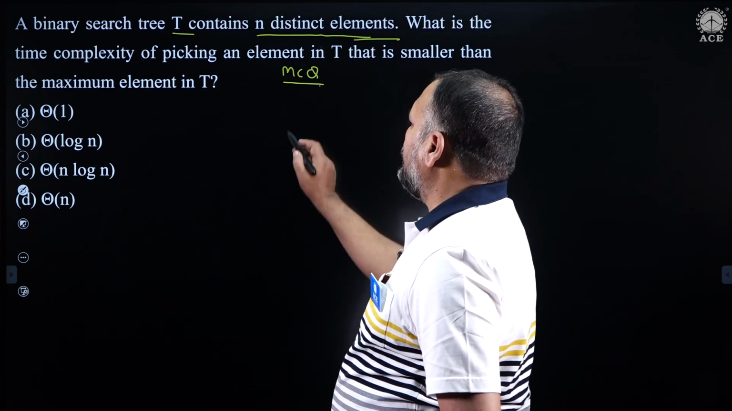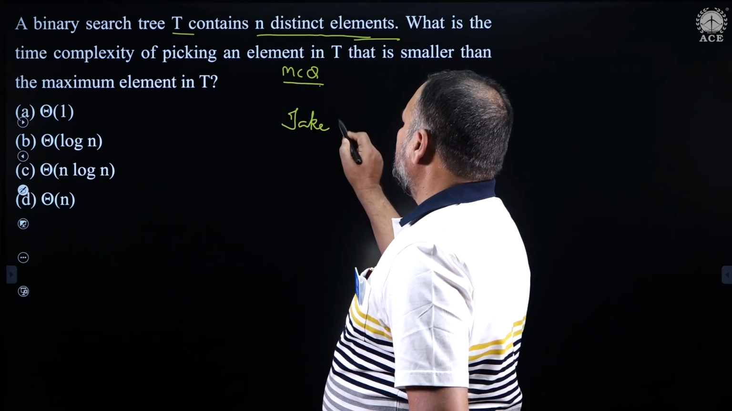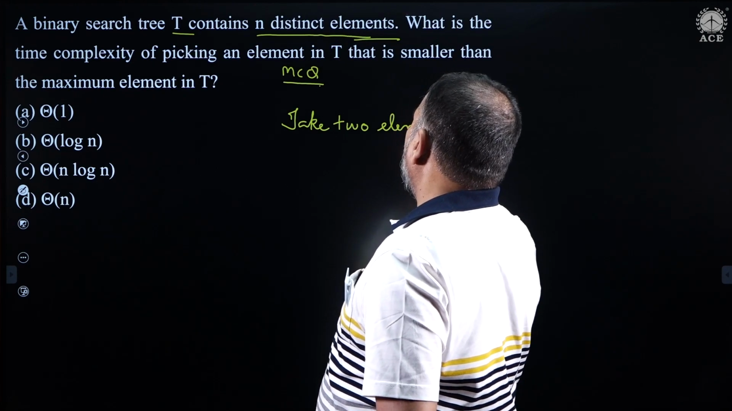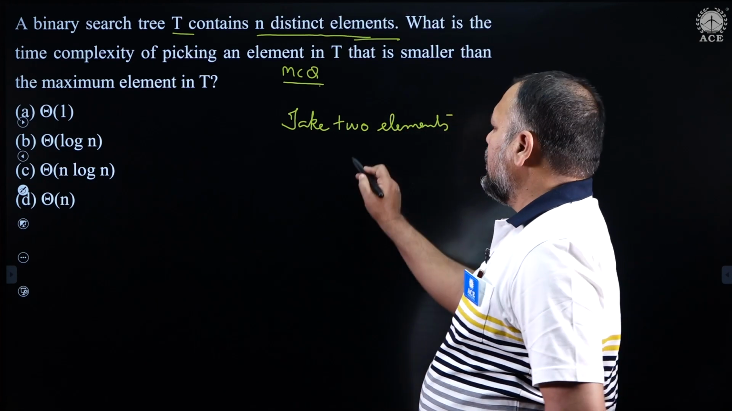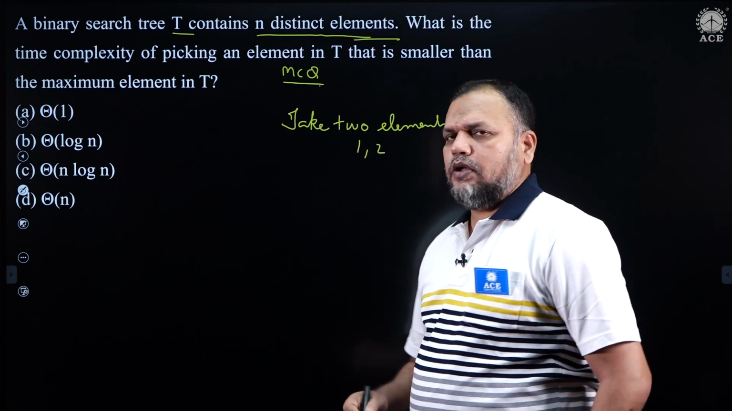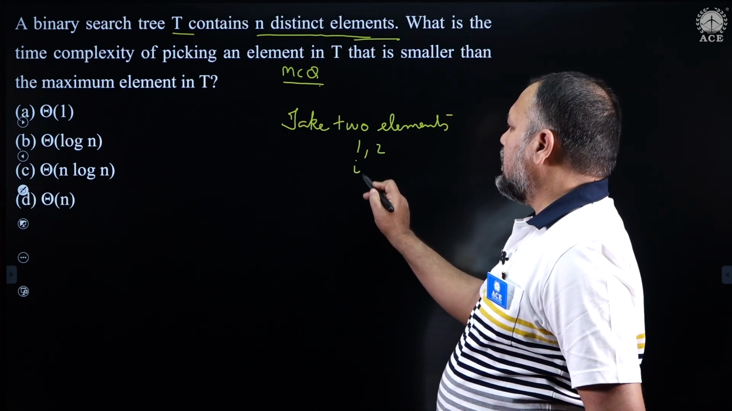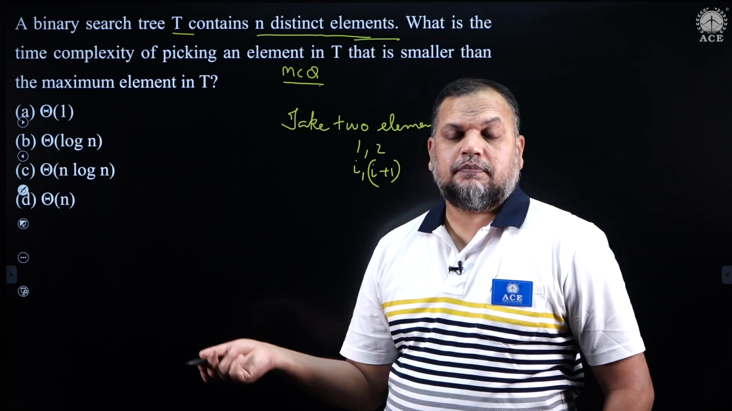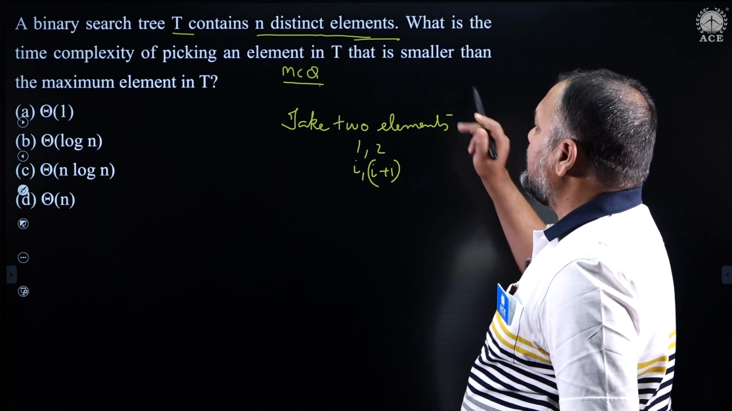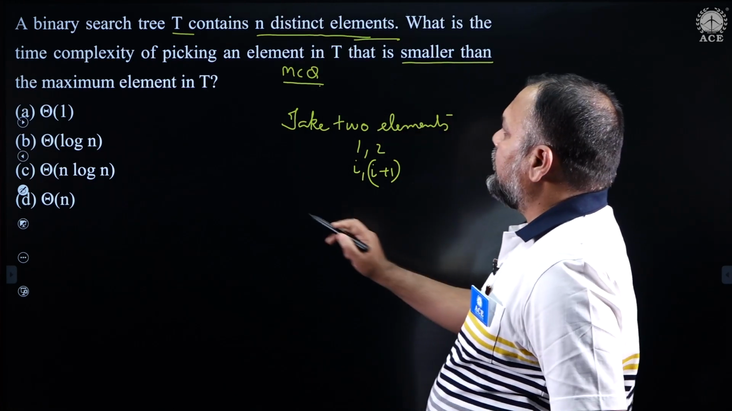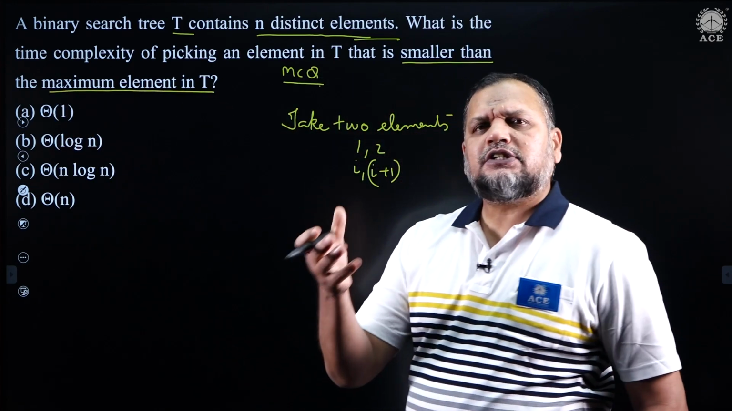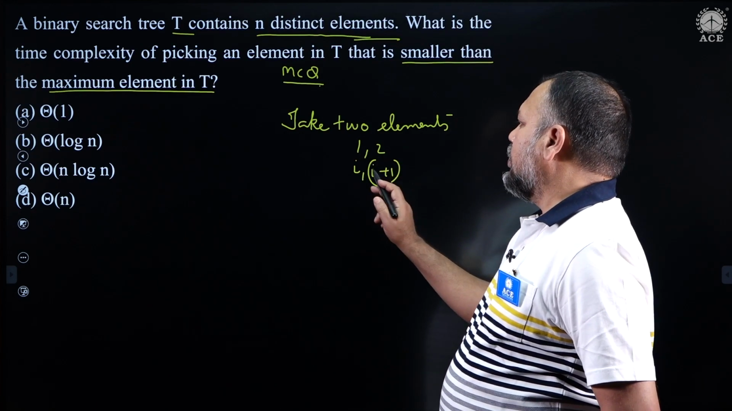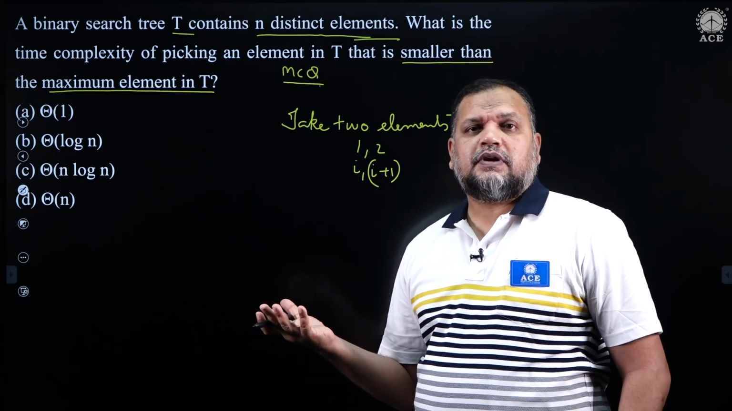What you need to do is take two elements. Any two elements of the binary search tree. Imagine if it is implemented in the form of an array, you can take the first and second element, or the second and third. In general, you can take the i-th and (i+1)-th element from the array. It may contain the maximum, it may not. He is not asking to find the maximum, but an element smaller than the maximum element. The maximum element may be between i and i plus 1, or it may not be.